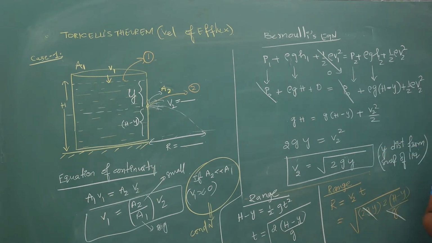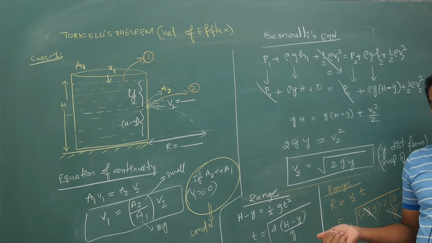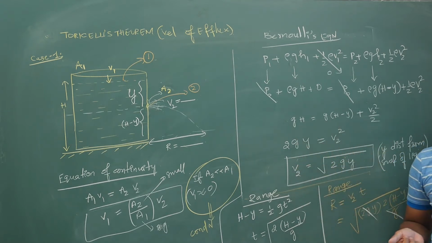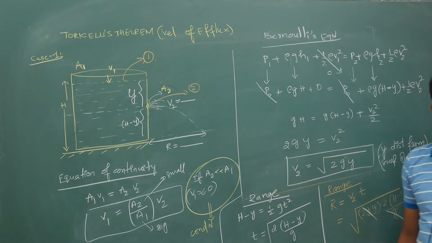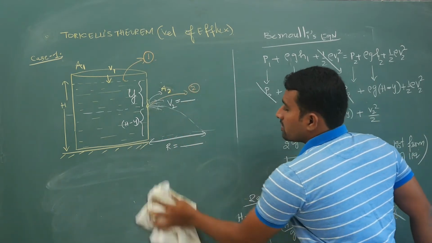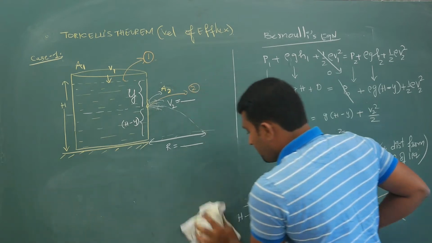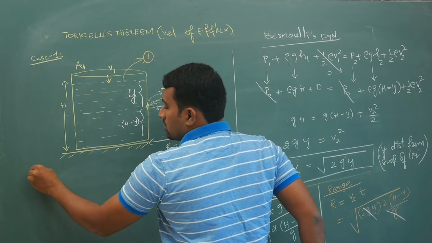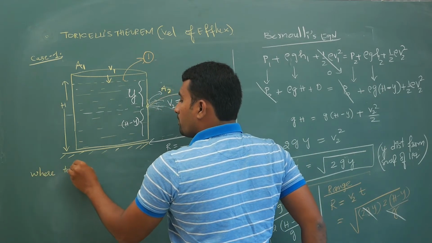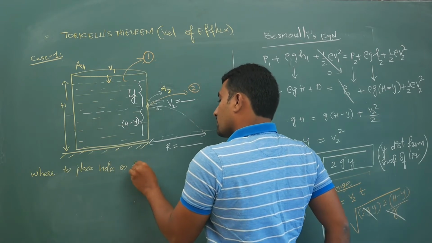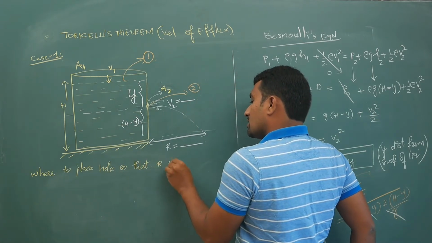Now, if they ask under what condition the range is maximum, then you have to do dR by dy equal to 0. So first copy this stuff down. If you have any doubts just let me know. So your next question is like this. Within this itself, if they ask where should I keep the hole, where to place the hole so that the range is maximum.